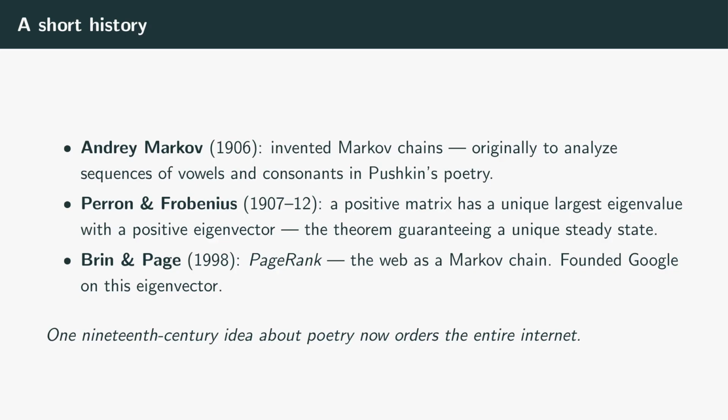Then, in 1998, two Stanford graduate students, Sergey Brin and Larry Page, modeled the entire web as a giant Markov chain and ranked pages by the steady state. They called it PageRank, and they founded Google on it. A 19th century idea born from counting letters in poetry now quietly orders the whole internet.